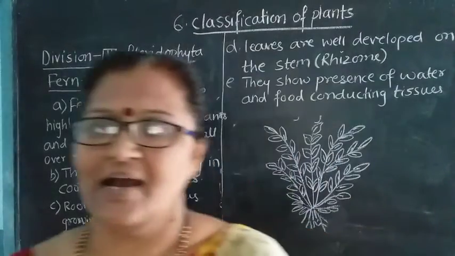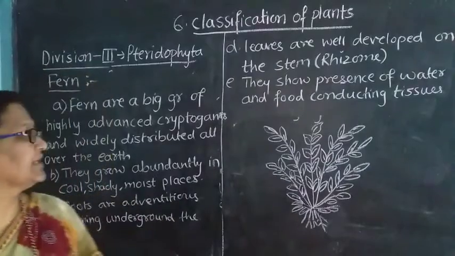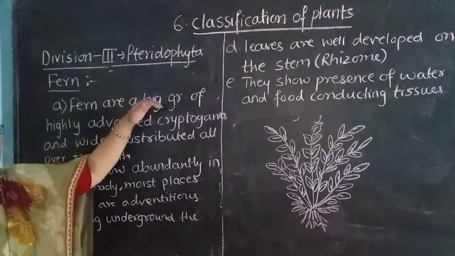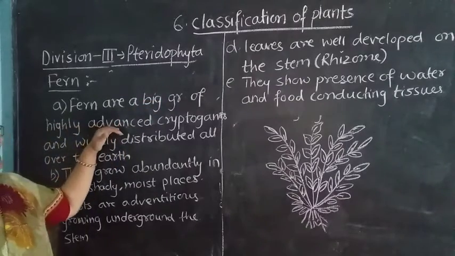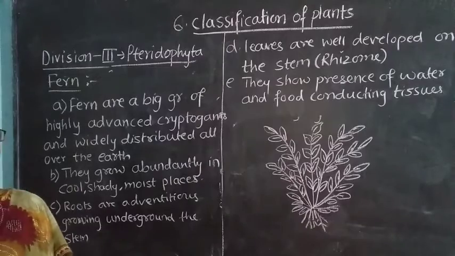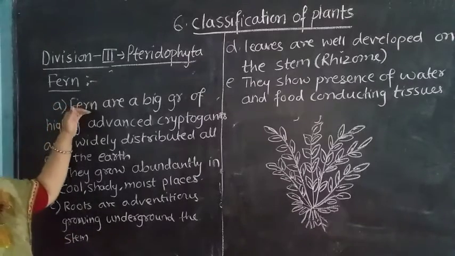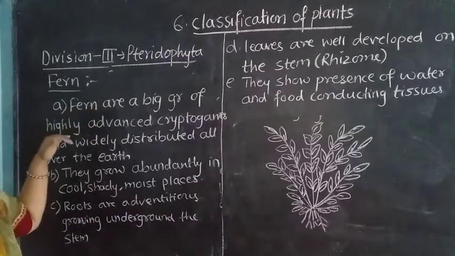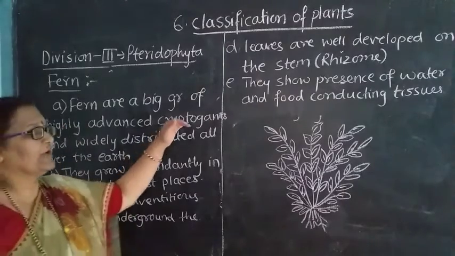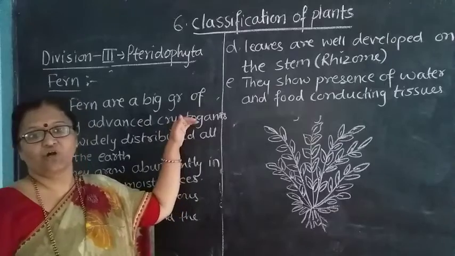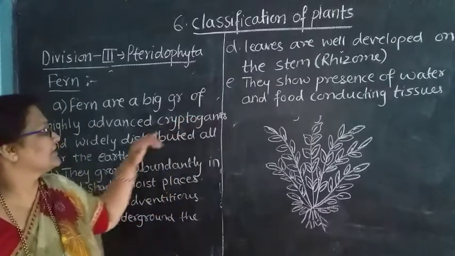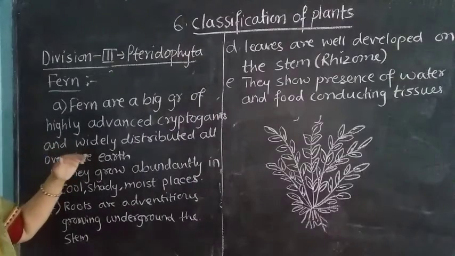The next plant that we are going to see is nothing but fern. Ferns are a big group of highly advanced cryptogams. So whenever you see the cryptogams, these are the ferns. The cryptogams are the plants which do not have flowers or fruits. Then they are widely distributed all